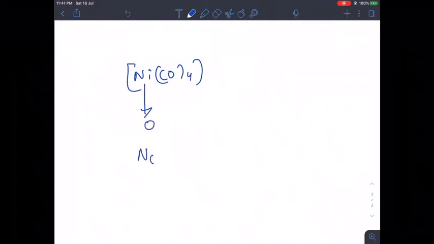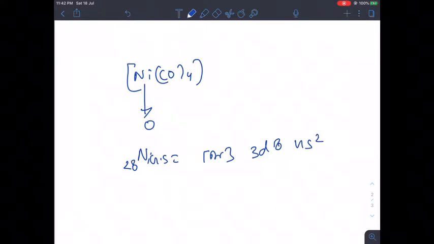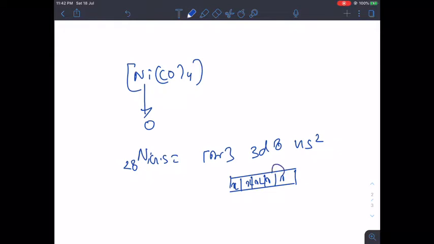So nickel in ground state, if suppose no ligand is there, then in that case nickel whose atomic number is actually 28, it will be argon 3d8 and 4s2. In the presence of strong field ligand, there will be a tendency of pairing. So 1, 2, 3, 4, 5, 6, 7, 8. So this will pair up here and we will get a vacant space in d itself.